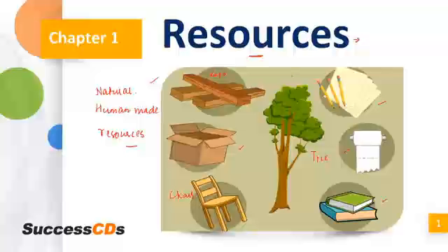So what we see here is that a natural resource, which is the tree, is directly received from Mother Nature, and that is why it is in its natural form. Now by exploiting or by modifying the form of the tree, we are able to achieve various kinds of objects that are required in a human being's day-to-day life.